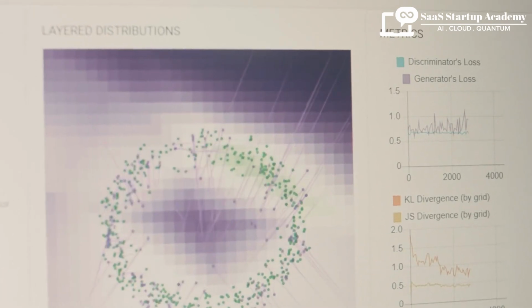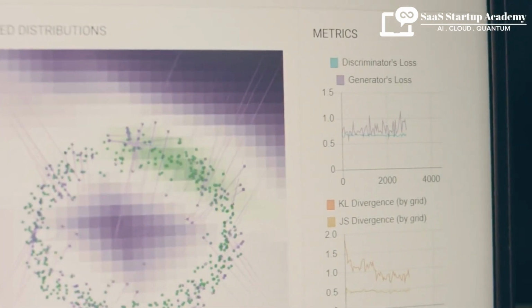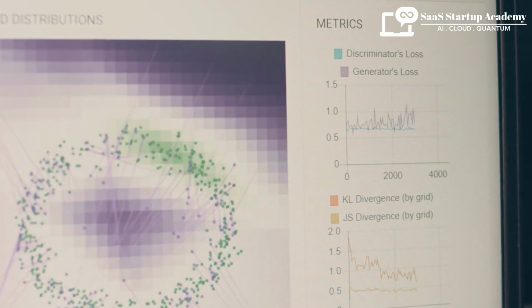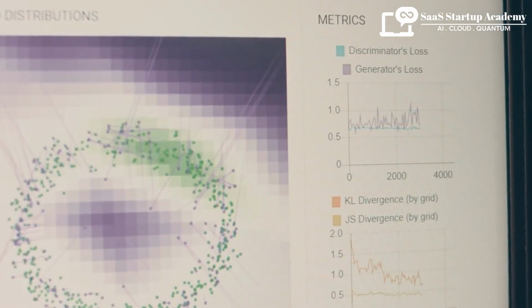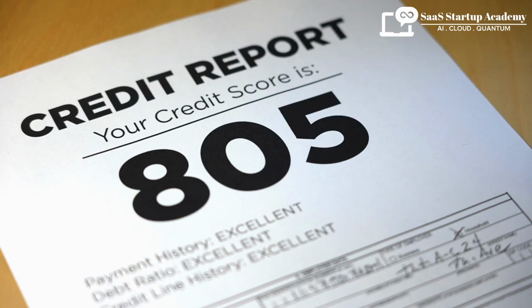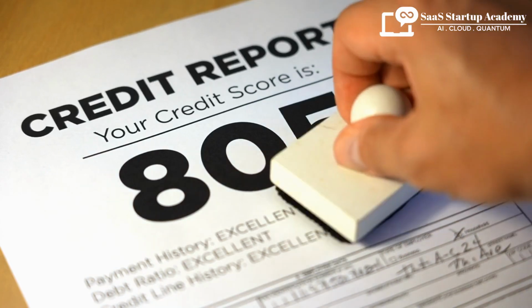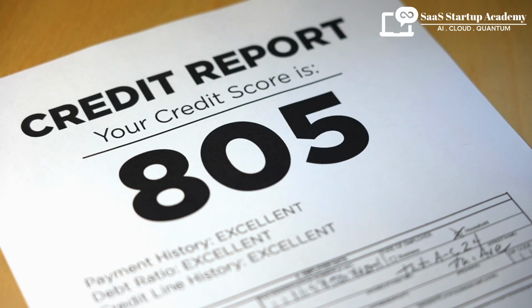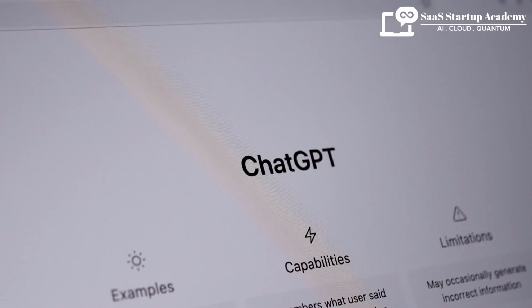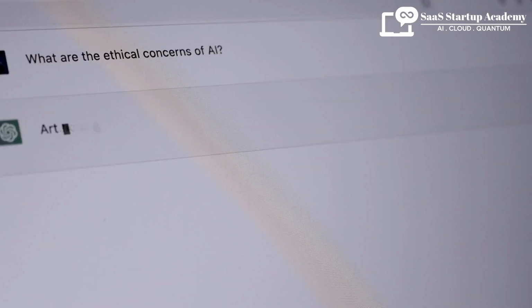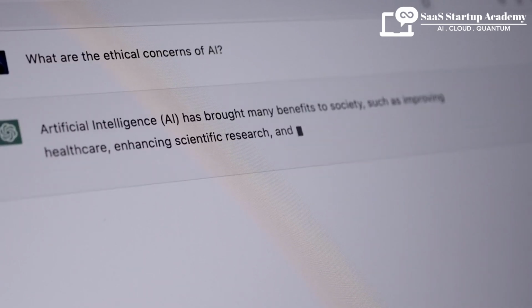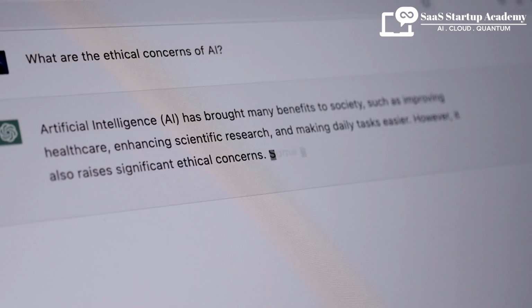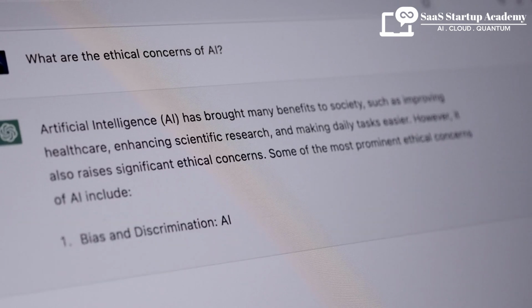SHAP, Shapley Additive Explanations. SHAP explains individual predictions by breaking them down into the contributions of each feature. For example, if a model predicts loan approval, SHAP can explain how each feature, like income or credit score, impacted the decision. Fairness constraints. In some cases, fairness constraints can be incorporated into algorithms to ensure they treat certain demographic groups fairly, further supporting transparency in model outcomes.